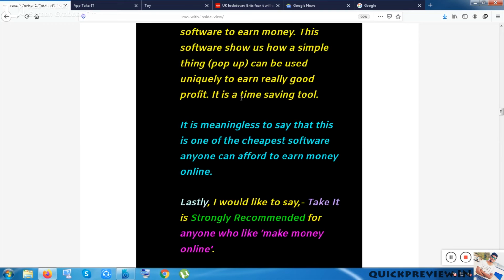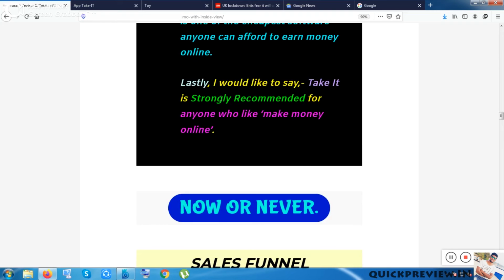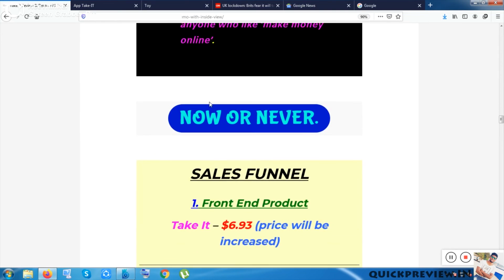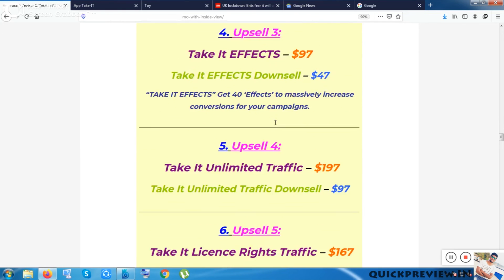You don't have to think about content writing or something like that, and it is meaningless to say anything about this ridiculously cheap product. And lastly, I would like to say this is strongly recommended for anyone who wants to make money online. This will be a really profitable tool and maybe a permanent tool in their toolbag. So this is the front end product price and all the upsells are given here. You can check out if you want to.